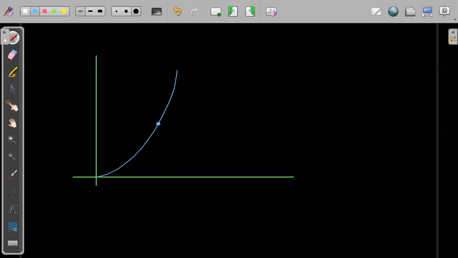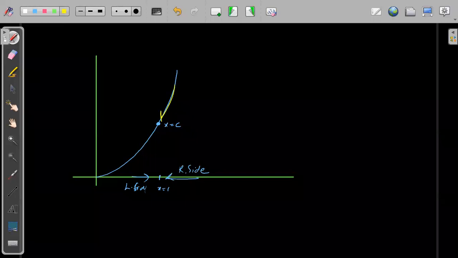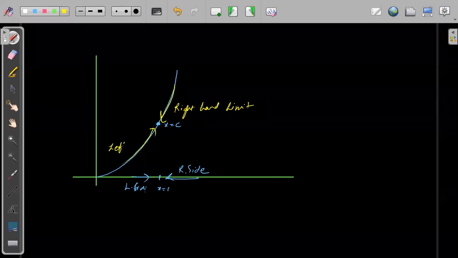For x equals c, here will be the right side and here will be the left side. For the right side, whatever the function approaches is called the right hand limit, and in this case it is known as the left hand limit.